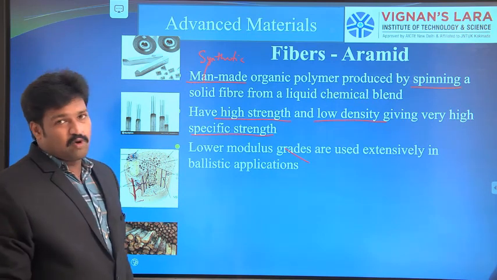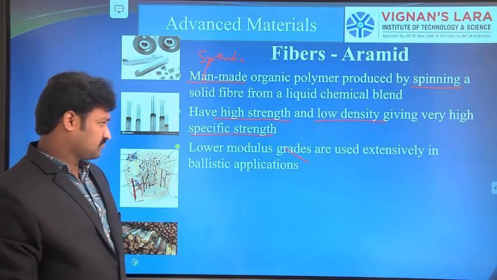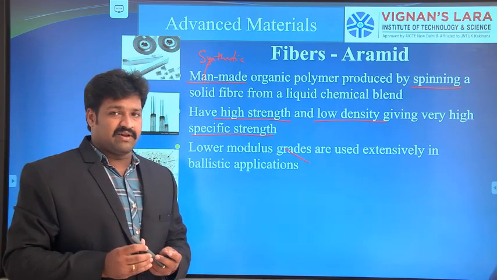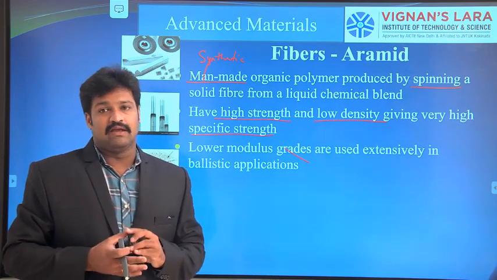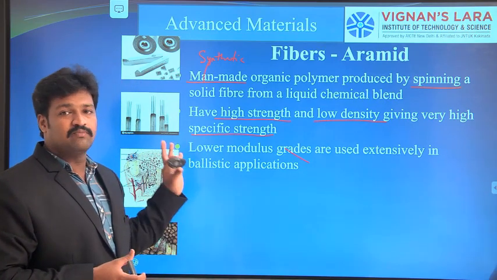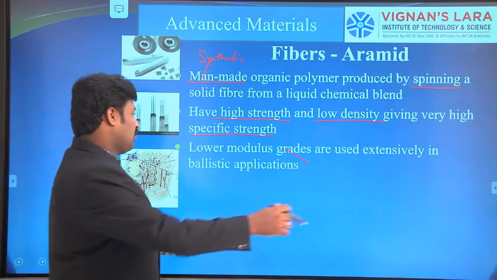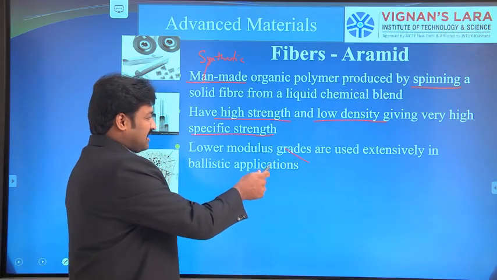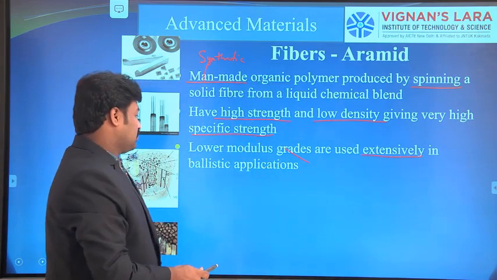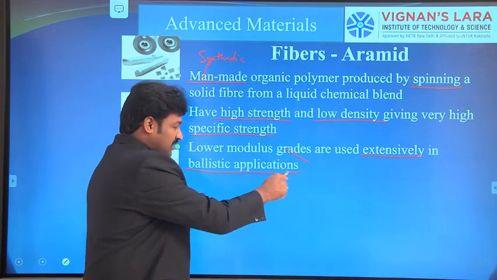Next, lower modulus grades are used extensively in ballistic applications. For preparing bulletproof cars or bulletproof jackets, these aramid fibers are most commonly used. Low modulus grades are used extensively in ballistic applications for bulletproofs.